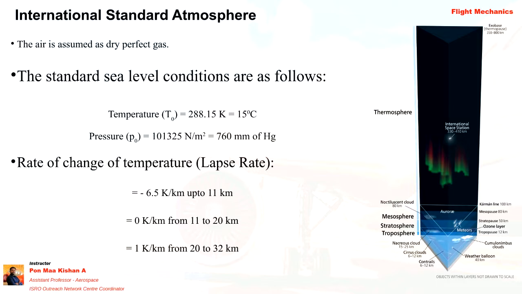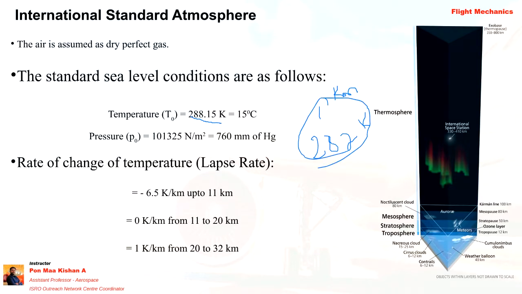So lapse rate, I have told what lapse rate is. It is nothing but the temperature drop, that is, the decrease in temperature per kilometer. So if the sea level temperature is 288 Kelvin, then at 1 kilometer altitude we simply subtract 6.5, so 6.5 less means 282 Kelvin. The temperature at 1 kilometer altitude will be 282 Kelvin.